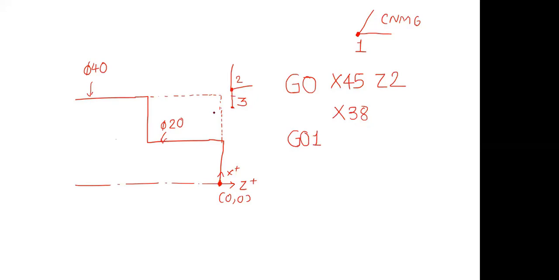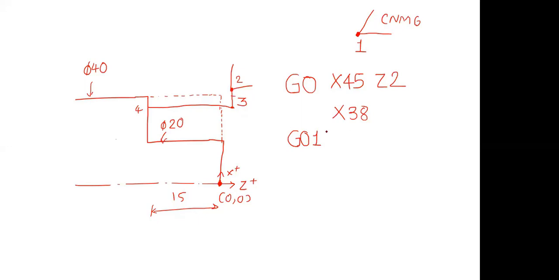G01. Since we are starting cutting, we have to move the tool from that location to the fourth point, and this depth is 15 mm. So what should we write? G01. Once we start cutting, we should reduce the speed, because at 24,000 mm per minute we should not cut with the tool.